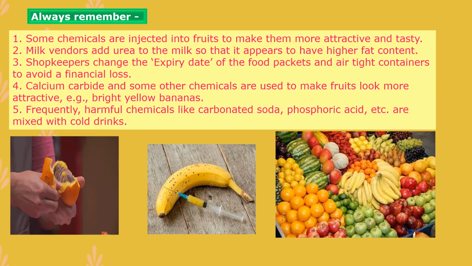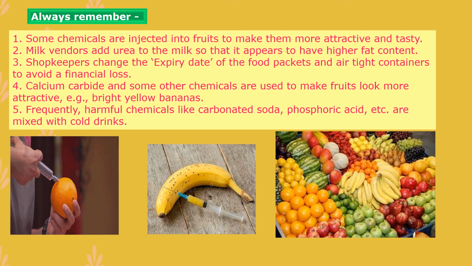Fourth, calcium carbide and some other chemicals are used to make fruits look more attractive, for example bright yellow bananas. Frequently harmful chemicals like carbonated soda, phosphoric acid, etc. are mixed with cold drinks, and due to that also the quality of these food materials decreases.